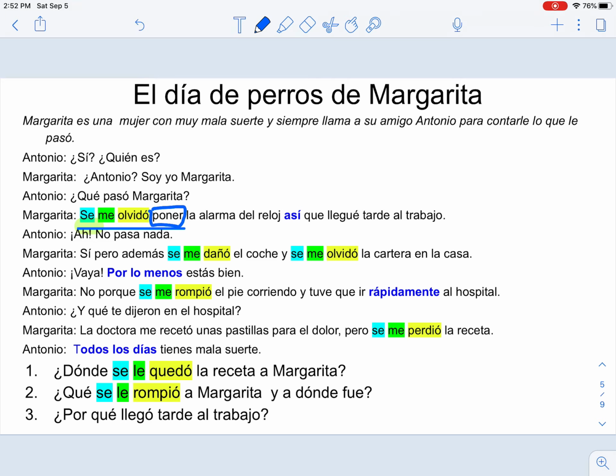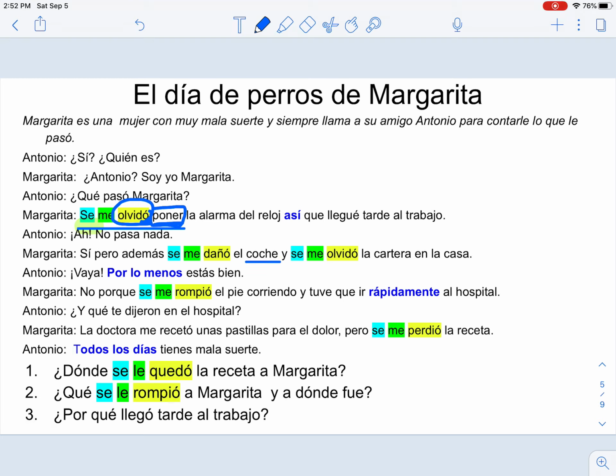So here you'll notice that I'm using the singular form, and that's because you have one verb. No matter if you have one verb or two verbs, the first verb is always going to be in the singular form, the "él" or "ella" form. Here we have "el coche," right, is the thing.